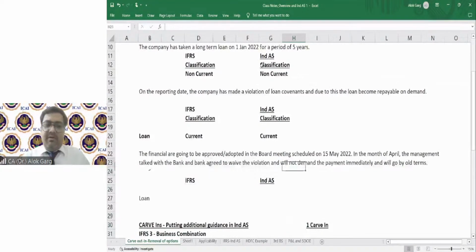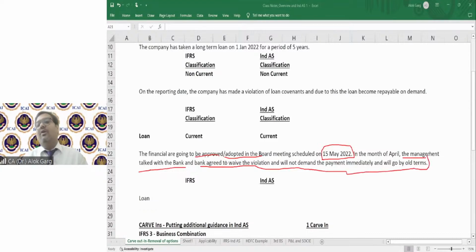Now, it is written that more facts were given. The financial statements are going to be approved or adopted in the board meeting scheduled on 15th May 2022. In the month of April, the management talked with the bank and the bank agreed to waive the violation and will not demand the payment immediately and will go by the old terms.